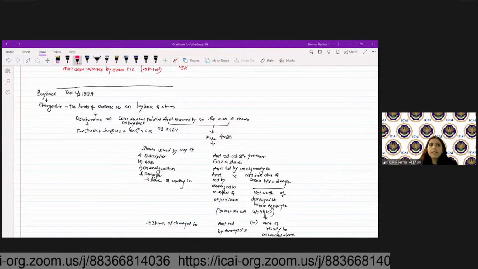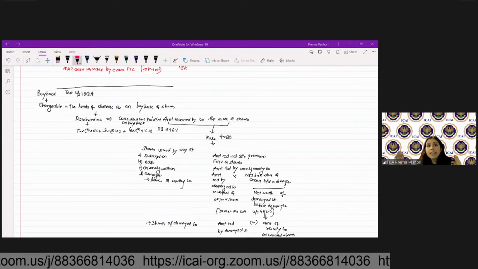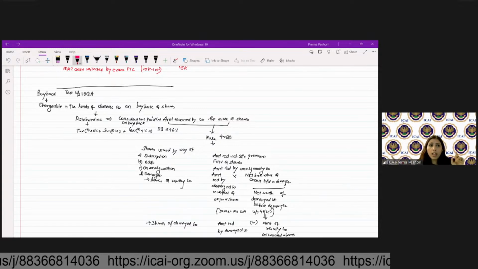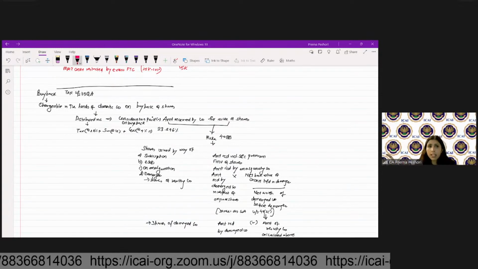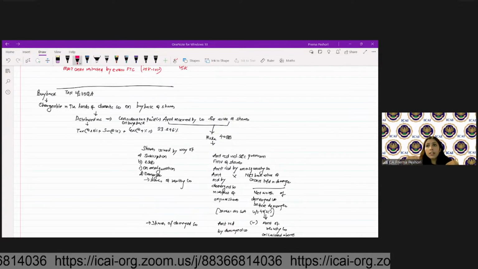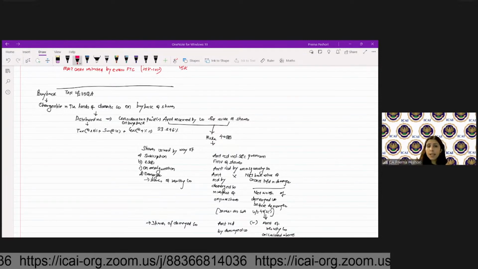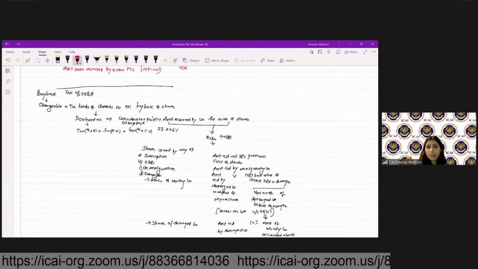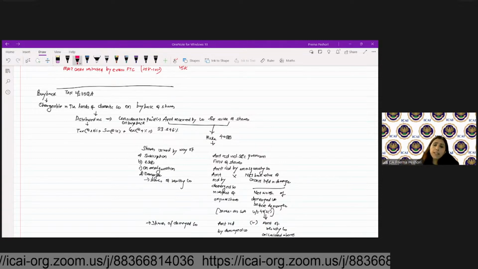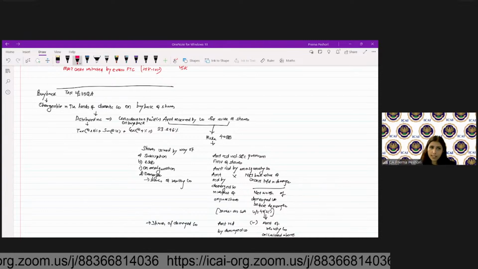We have buyback tax under 115QA, which is chargeable in the hands of domestic company on the buyback of shares. Remember, I told you in the last class while we were dealing with capital gains that in case there is buyback of shares by a company other than the domestic company, then in that case, their shareholders need to pay tax under 46A. The capital gains will be chargeable. In case the buyback is of ESOPs, then also the chargeability is in the hands of the shareholder under 46A.